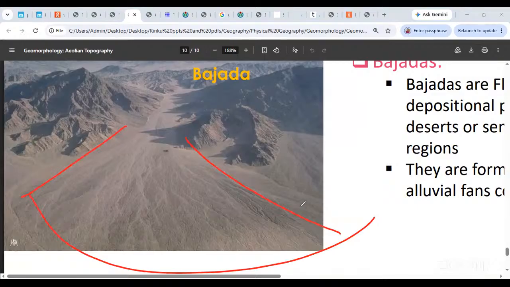Okay, this is what we call a bajada. It's a depositional landform made from fluvial deposition, but essentially it happens in arid or semi-arid regions. It occurs in deserts, so we include it in desert landforms. Okay, bajada.